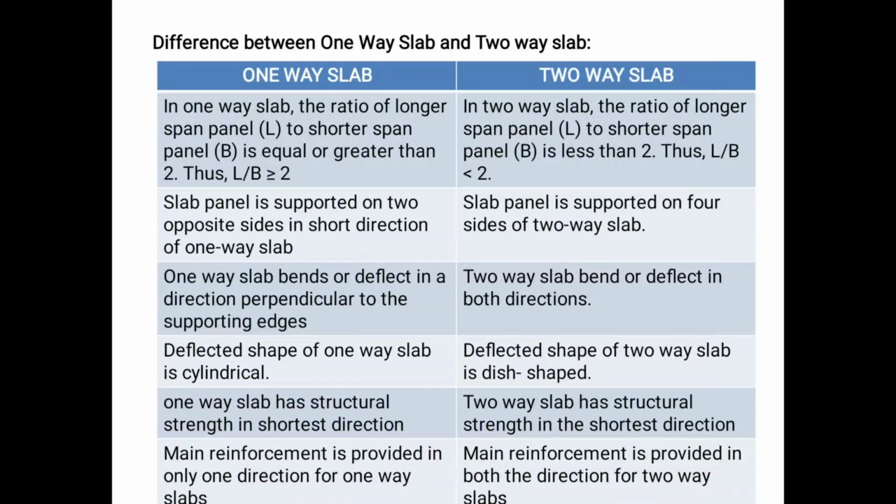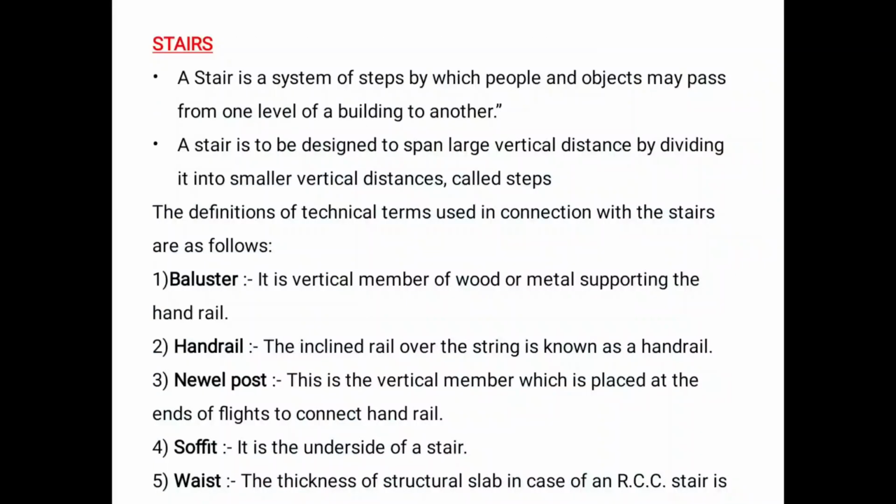Similarly, main reinforcement is provided in only one direction for a one-way slab, because the strength is only in the shorter direction. In a two-way slab, the main reinforcement is provided in both directions, so it is called a two-way slab. Main reinforcement will be provided in two directions.